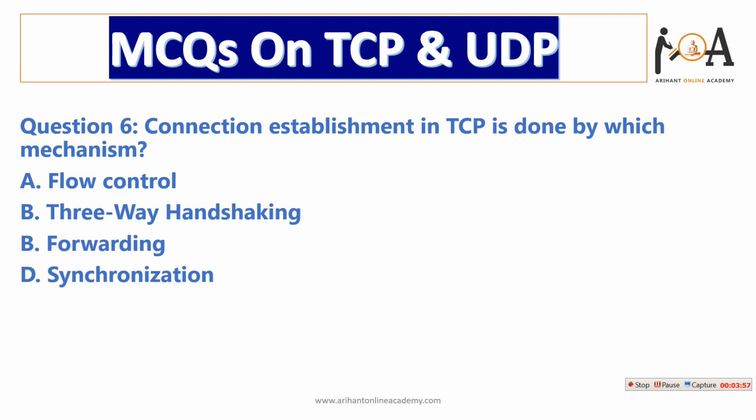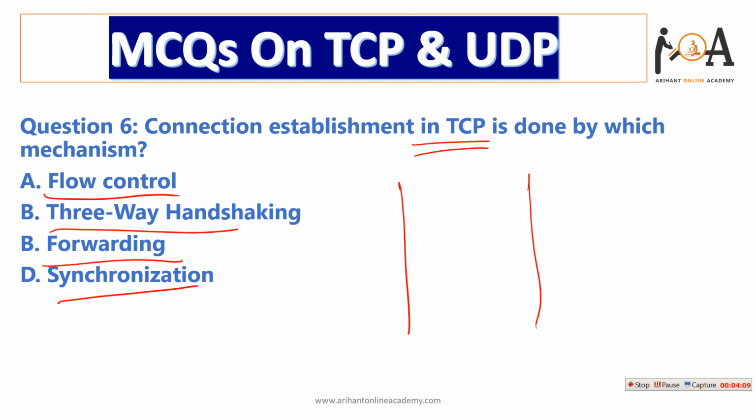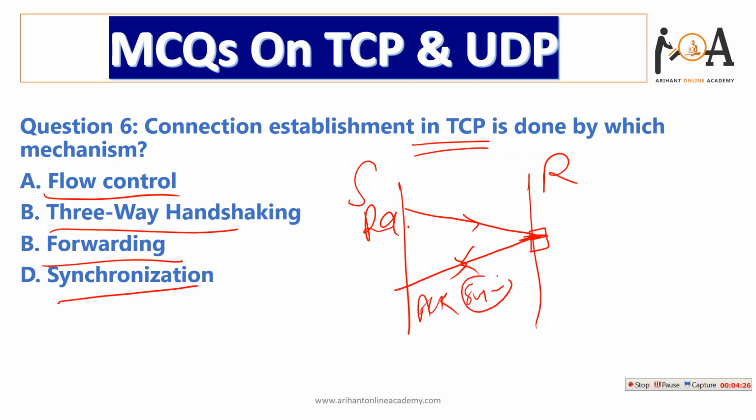The next one is, connection establishment in TCP is done by which mechanism? Flow control, three-way handshaking, forwarding or synchronization. You all know that TCP is a connection oriented protocol. Suppose there is a sender and a receiver, then there is a three-way handshake process. First a request is sent, then access is granted. After that, an acknowledgement is sent with the synchronization bits. So it is called three-way handshaking. Option B is the correct answer.